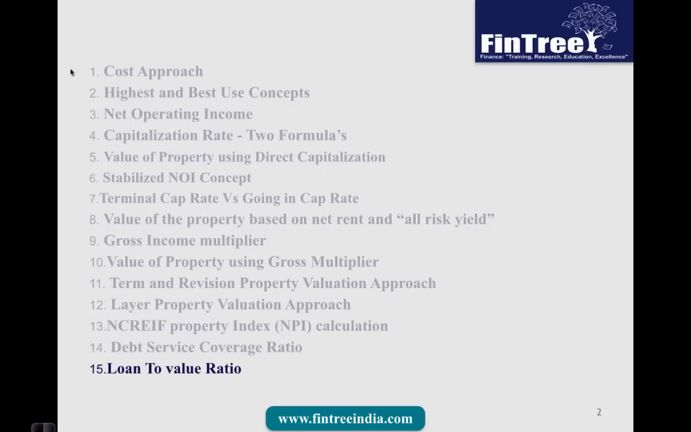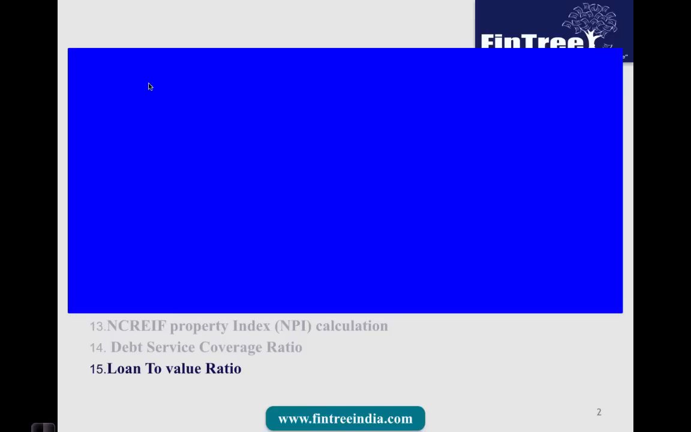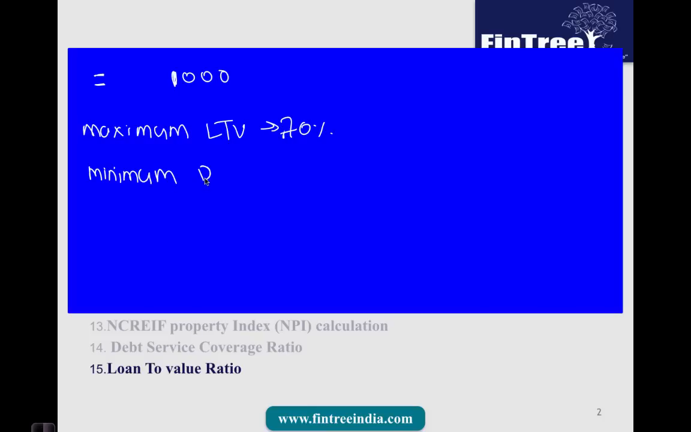So let's do an example to understand this. Let us say that there is a particular property which has got valuation of 1000. Now the maximum loan to value ratio allowed by that particular bank would be 70%. Maximum loan to value ratio is 70%, and minimum debt service coverage ratio, let us say, is going to be 2.